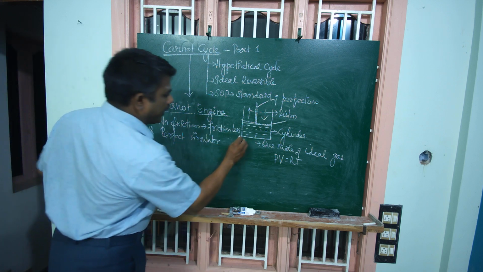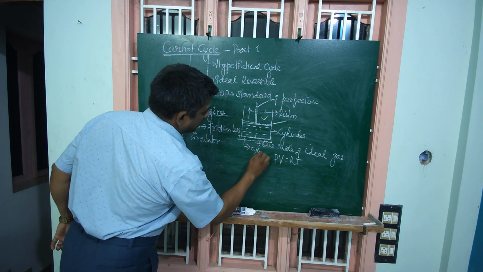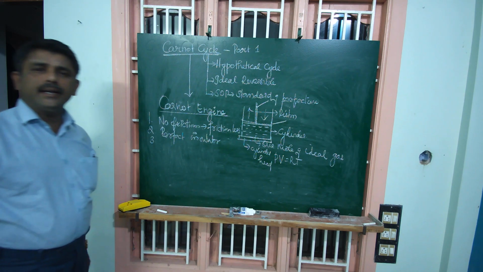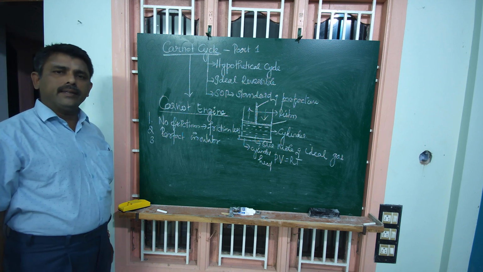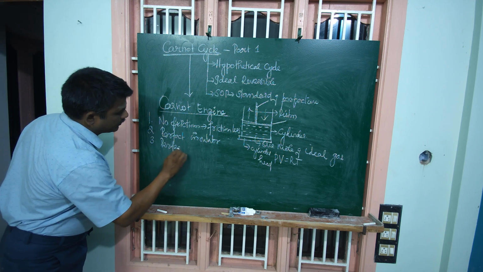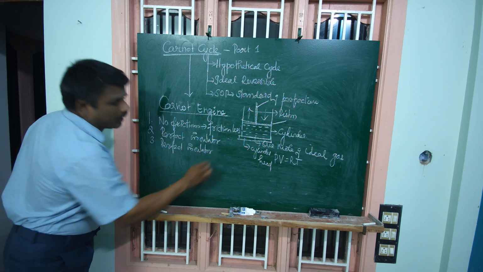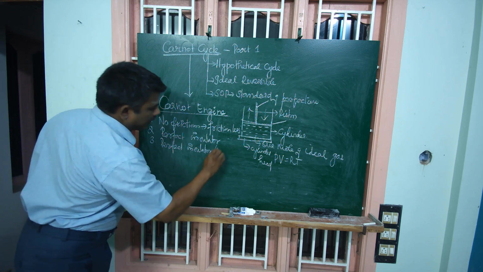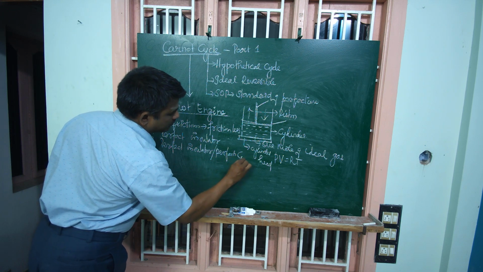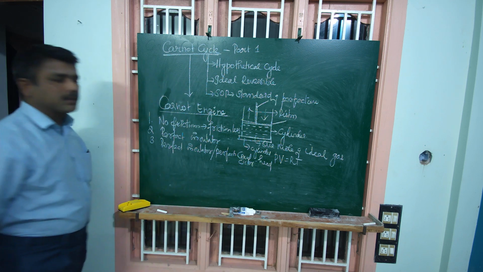Assumption number 3. The cylinder head. This is called the cylinder head. The cylinder head is designed to act either as a perfect insulator or as a perfect conductor. Okay, this is assumption number 3.